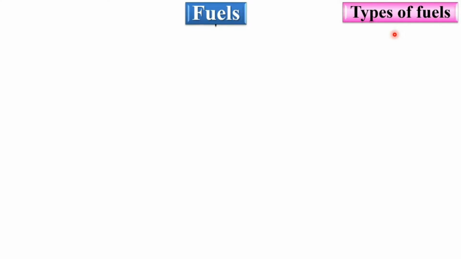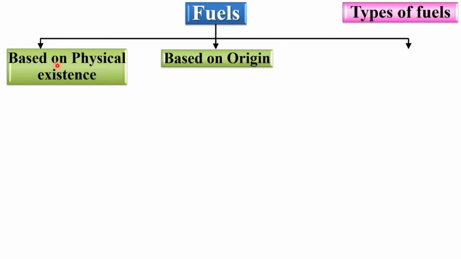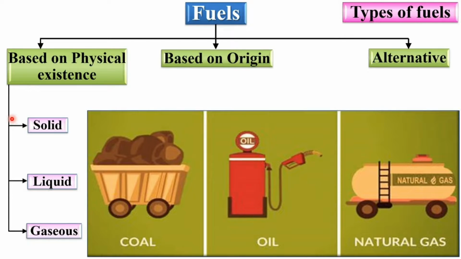Now see types of fuels. Fuels are generally classified in three broad categories: based on physical existence, based on origin, and as alternative fuels. Now let's see the first one. Based on physical existence, fuels are further classified as solid fuels, liquid fuels, and gaseous fuels. And here you can see solid fuel as coal, liquid fuel as oil, and gaseous fuel as natural gas.